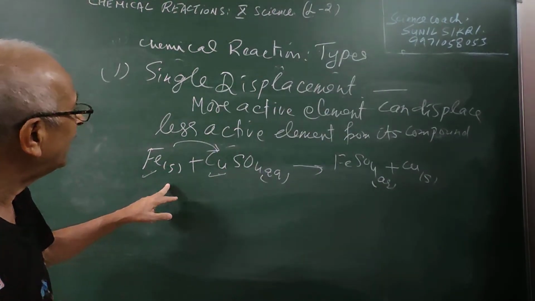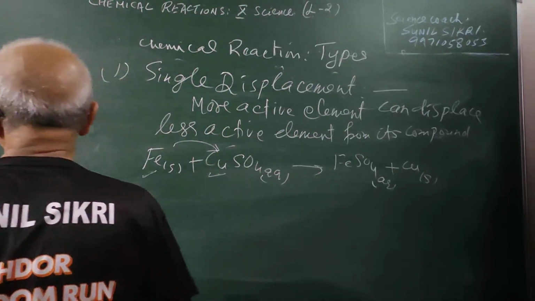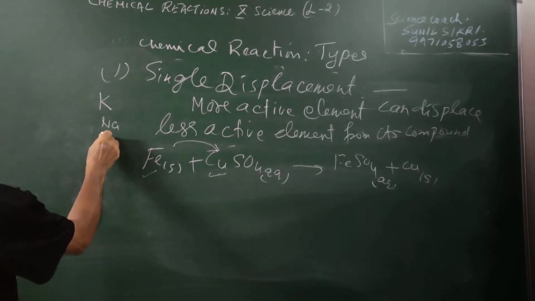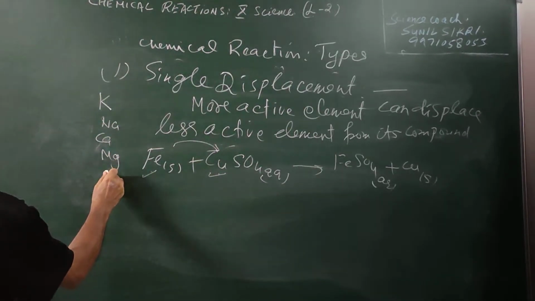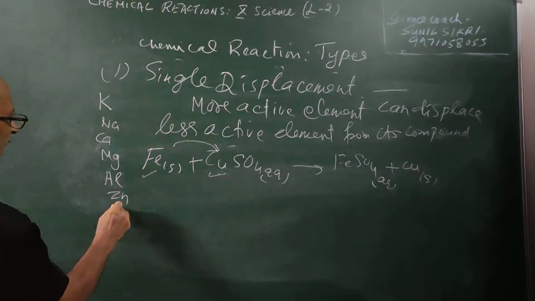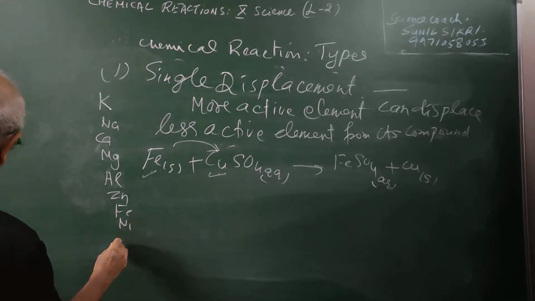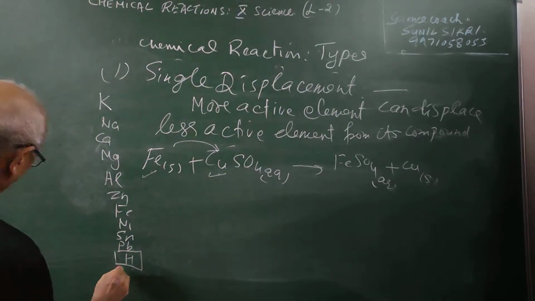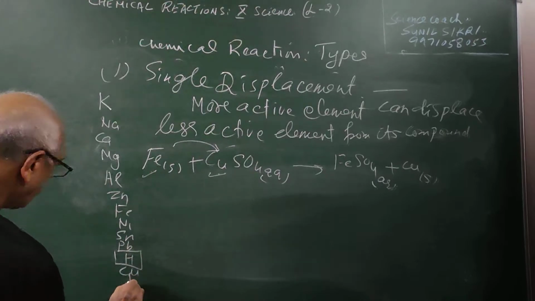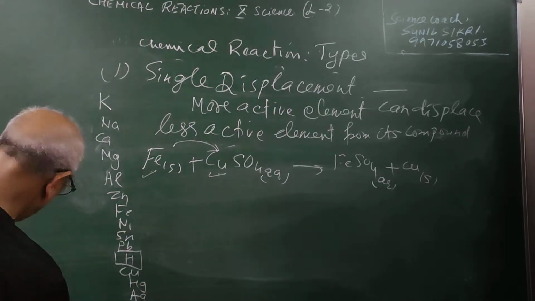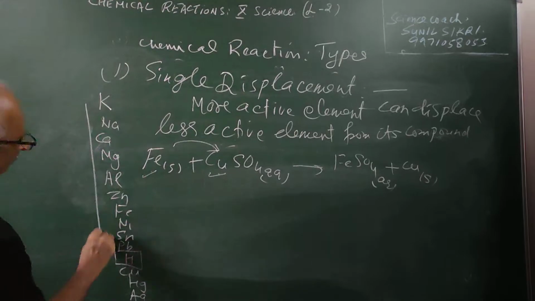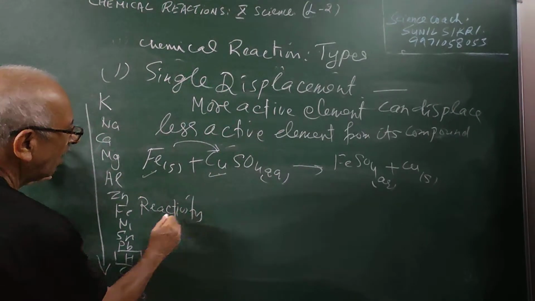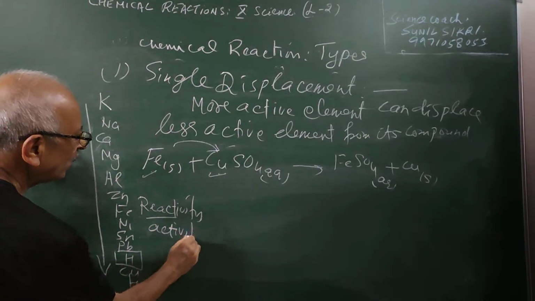Here, so what is happening? There is an activity series, which says that potassium, sodium, calcium, magnesium, aluminium, zinc, iron, nickel, tin, lead. This is our hydrogen. Copper, mercury, Ag and Au. This is the order in which reactivity is decreasing. Reactivity or activity is decreasing, students.